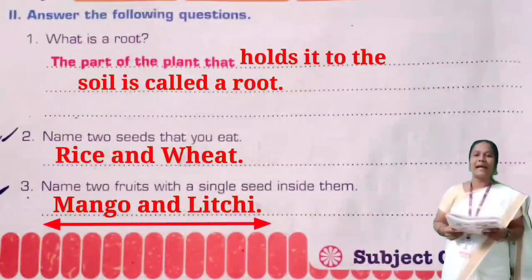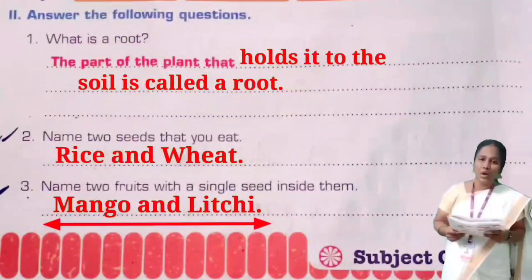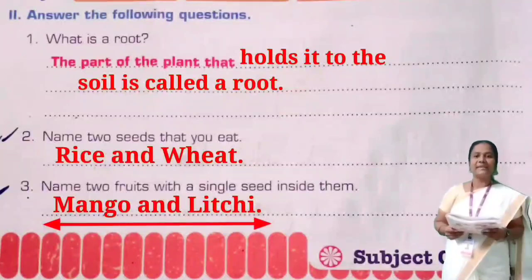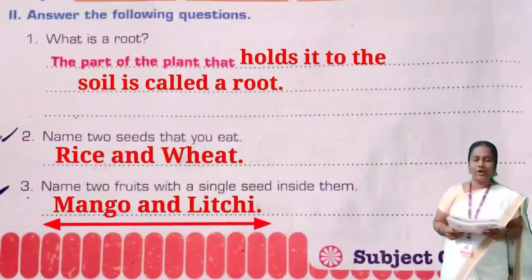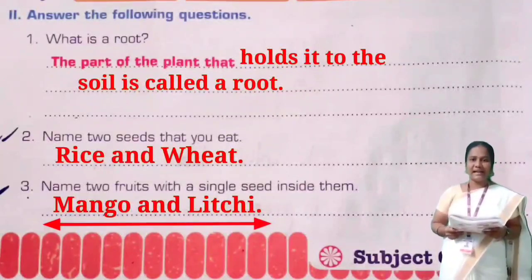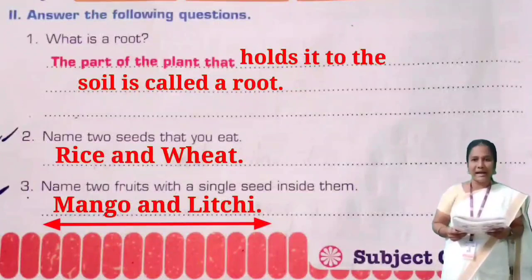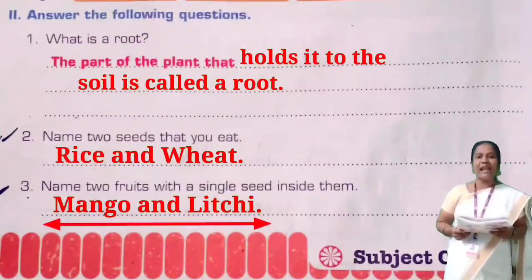M-A-N-G-O. Mango. Say the spelling, children. M-A-N-G-O. Mango. And mango and lychee.